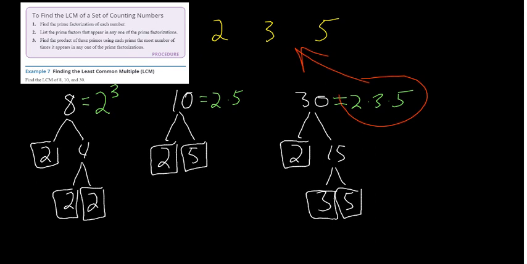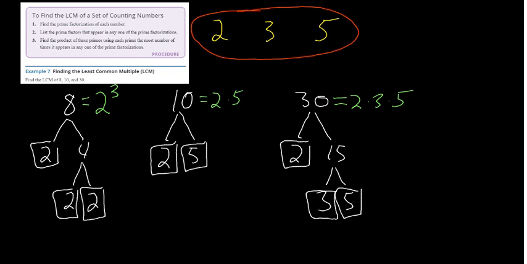Okay, so what we're going to do now is look at these numbers, and look for the highest power that you see. Okay, so the 2. What is the highest power of 2 you see? Well, this is cubed. This is a first power, and this is the first power. So the highest power of 2 that I see is a 3. So I'm going to put a 3 up here.